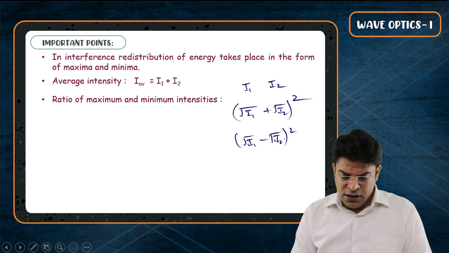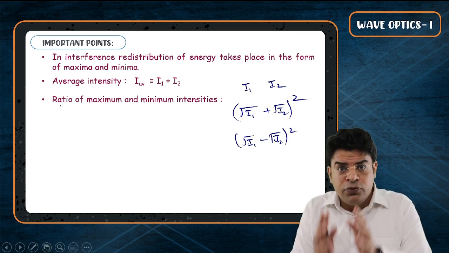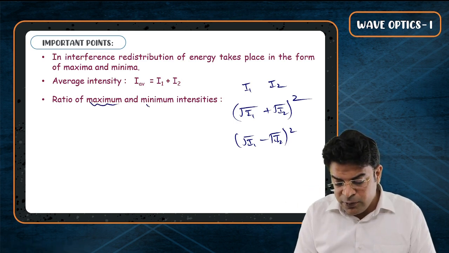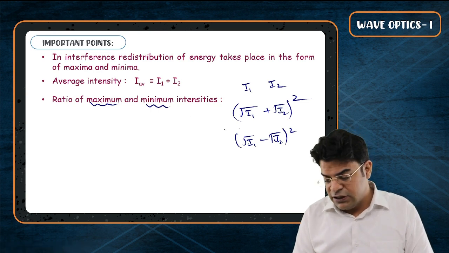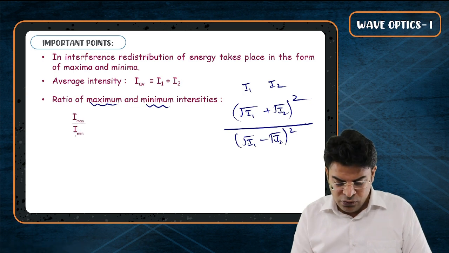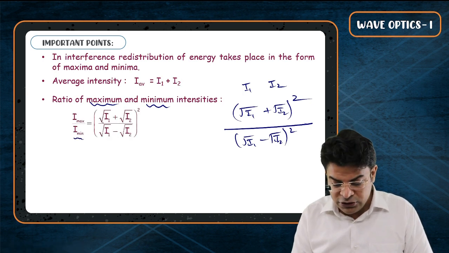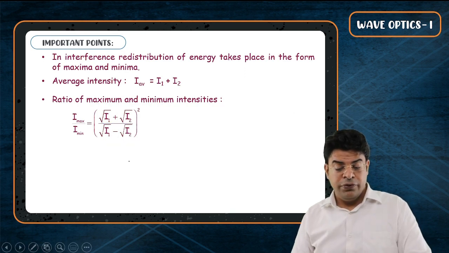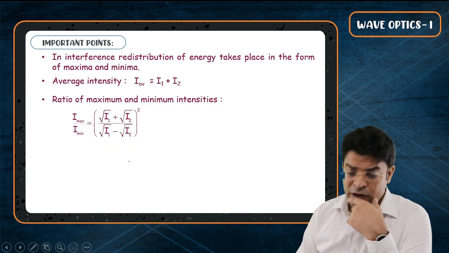So when two waves are superimposing, the ratio of maximum to minimum resultant intensity is root I1 plus root I2 whole square upon root I1 minus root I2 whole square. Do understand, kids?